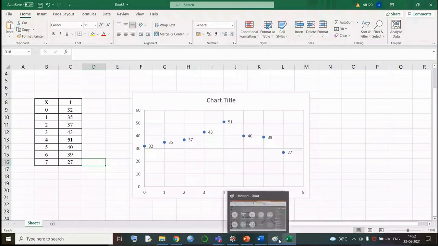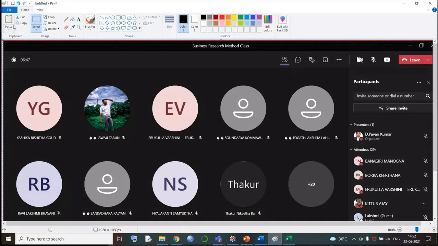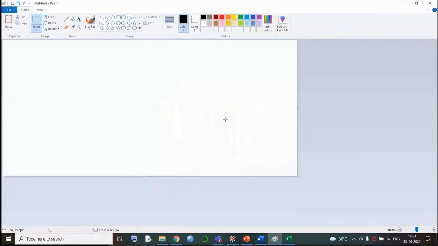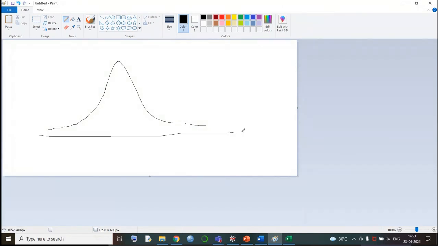See, I'll just show you. In the first case, the graph went directly upward up to the 80 level, and directly came back to the 40 level, and the values stay at that particular level itself. So this is called plateaued. This is the graph x-axis, and the minimum marks are 12 marks. So these values are not touching the x-axis. In a normal distribution or in any distribution, the graph of the given distribution will never touch the x-axis.